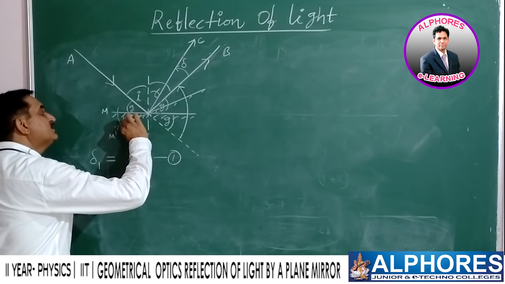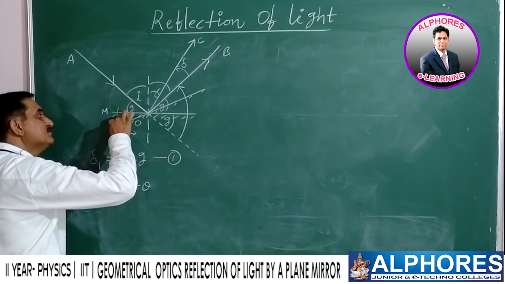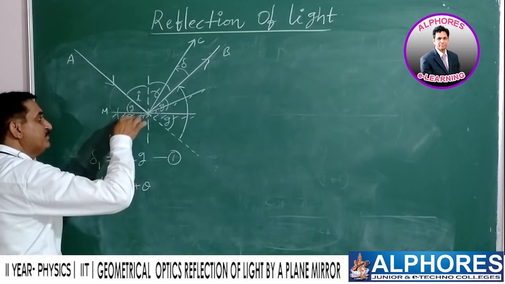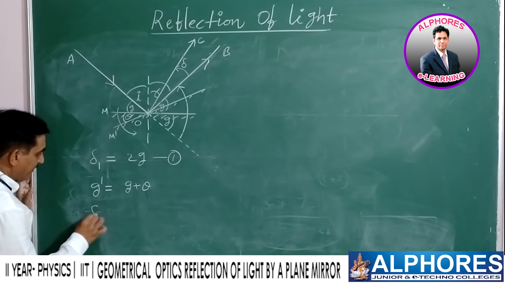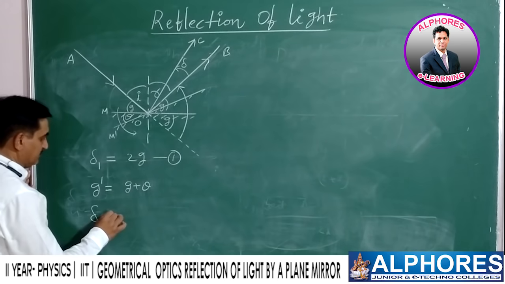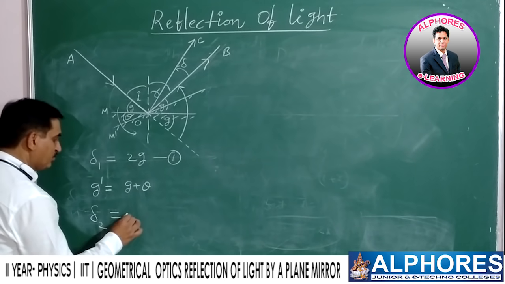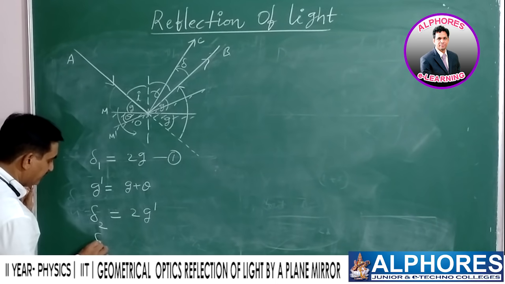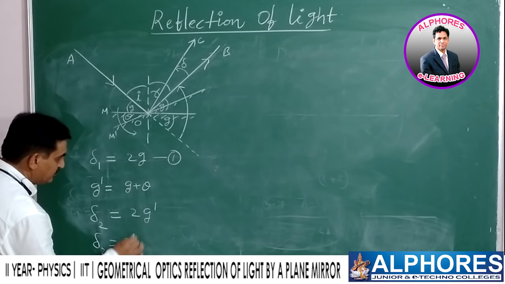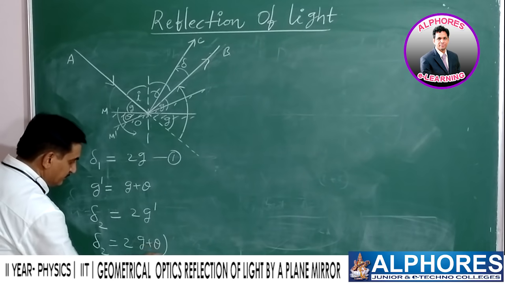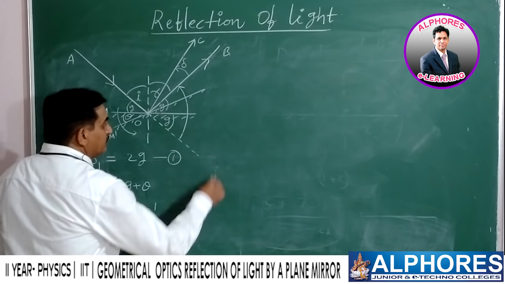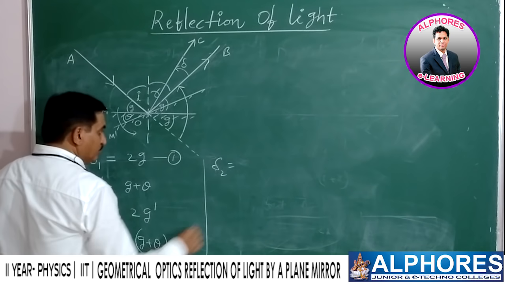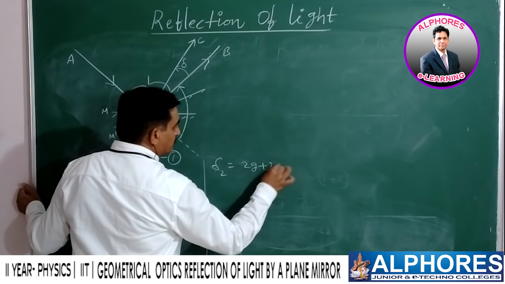See here, this is the surface. With the surface, the angle made by the incident ray is the glancing angle G plus theta. Now, the final deviation suffered by the light is, according to the rule, 2G dash. Substituting the value, delta 2 equals 2G dash, where G dash equals G plus theta. Now, you will get delta 2 equal to 2G plus 2 theta.